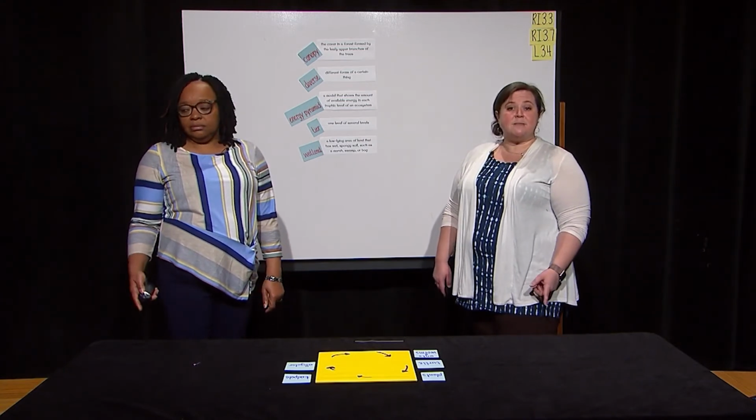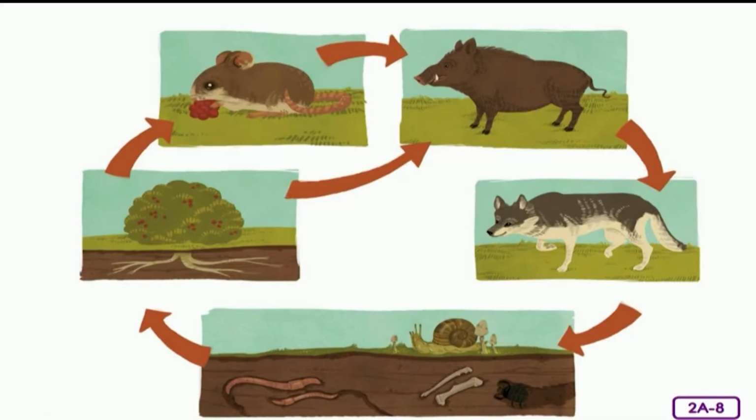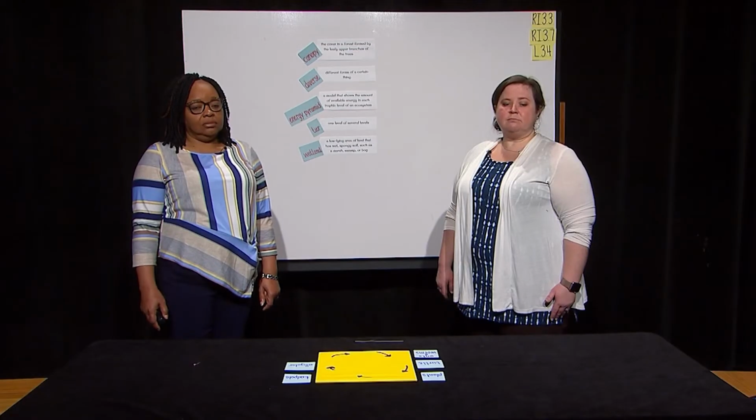Now, take a look at this image. Tell us what you see. Great observation. You see a berry bush, a worm, a snail, a wolf, a mouse, and a boar. There's also a beetle. To help us recall how this cycle works, let's sort these living things into three categories. We'll sort them into producers, consumers, and decomposers.